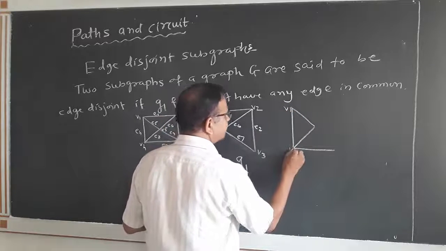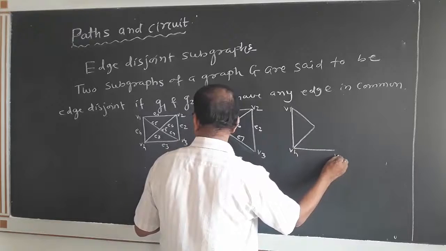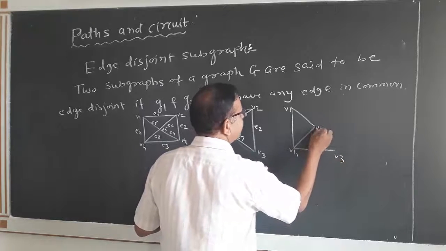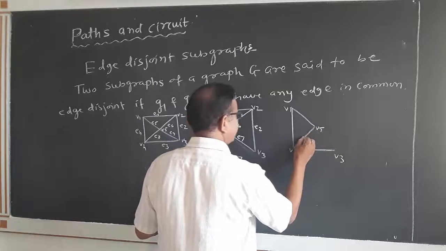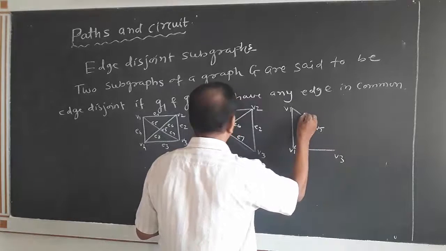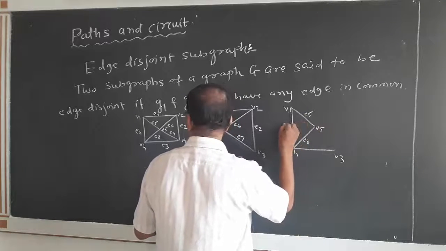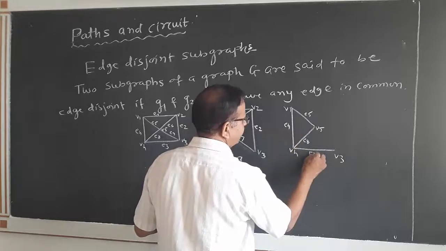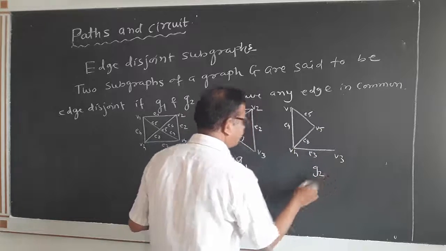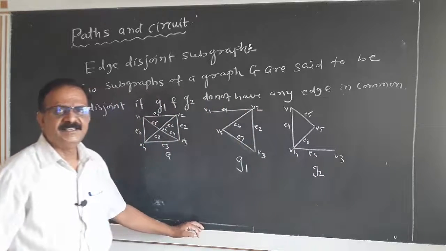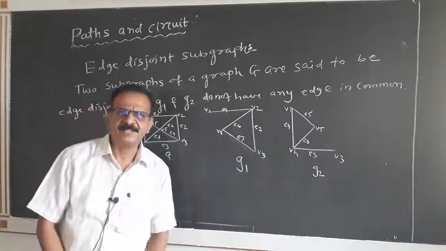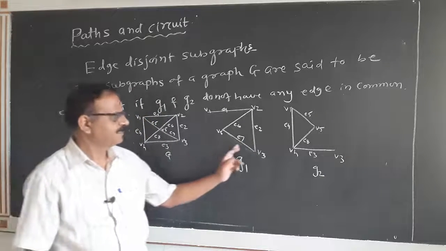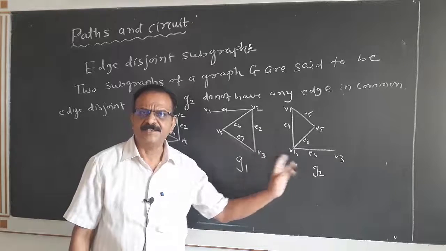V1, V4, V3, V5, E8, E5, E4, E3. Again this is a subgraph of graph G. These both are subgraphs of the graph G.